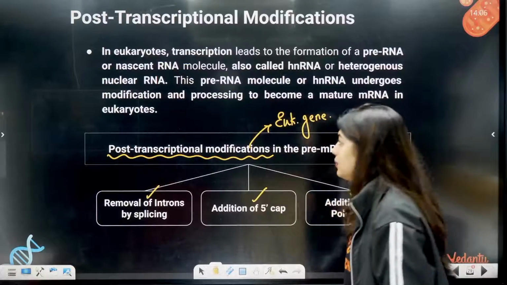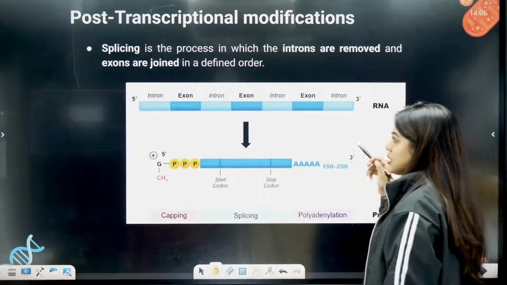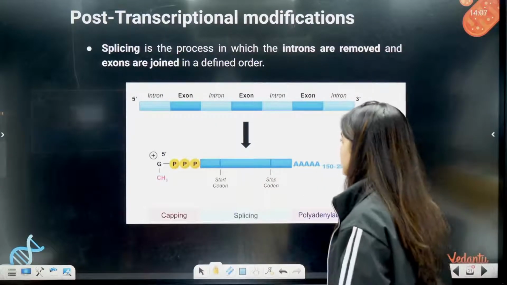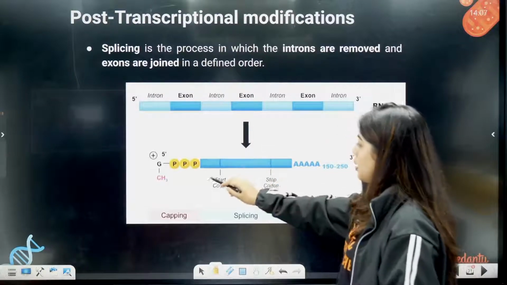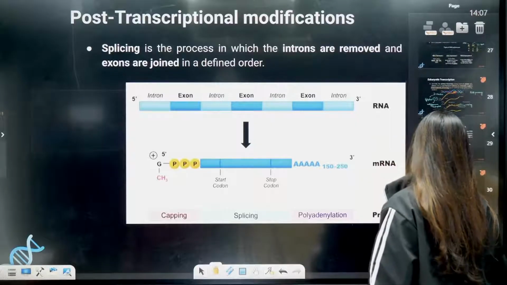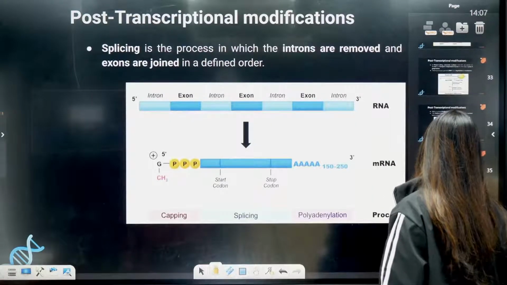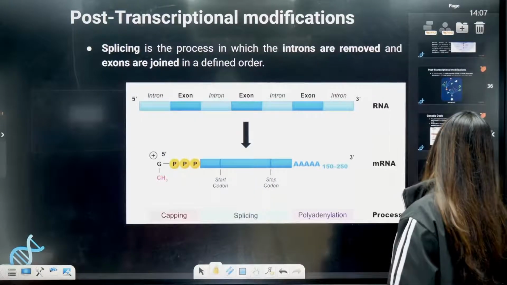Clear? Now students, all this is in images. I will share it with you people. You can check the images out. You can see how they have done splicing, how they have done capping, and how they have done tailing. Capping and tailing. Now, moving forward. So much is there about post-transcriptional modification.